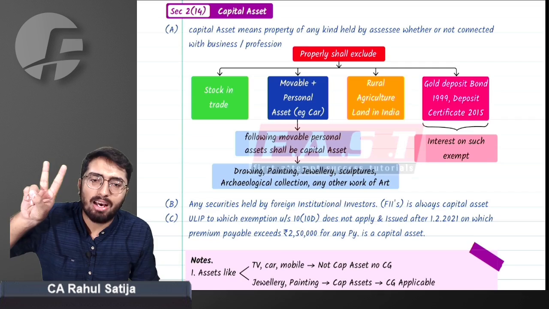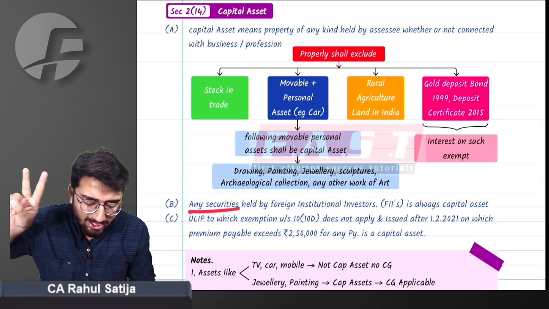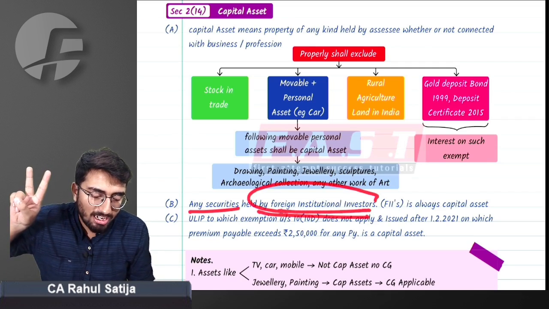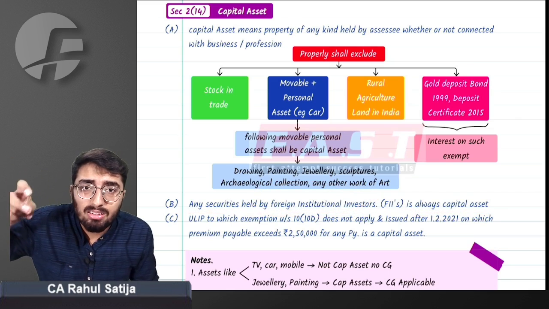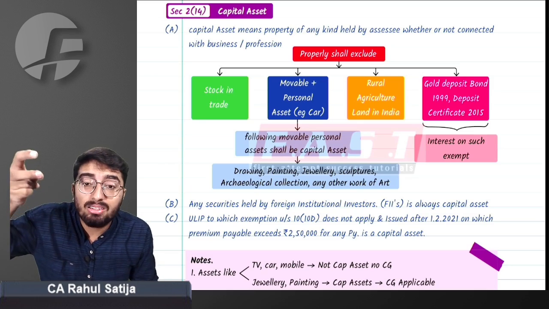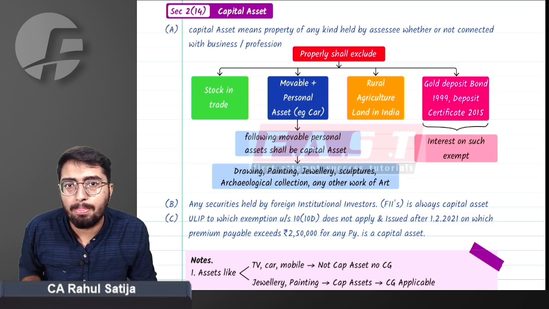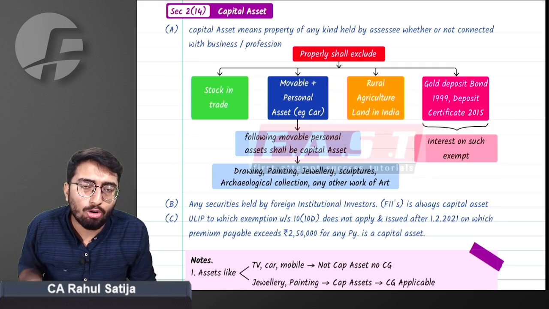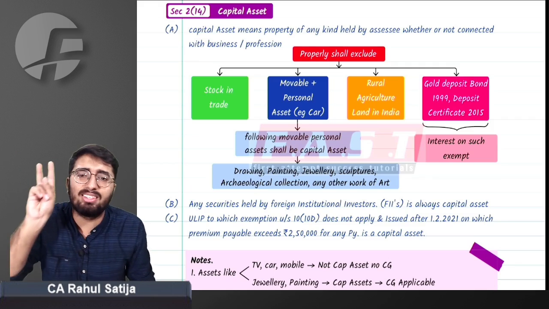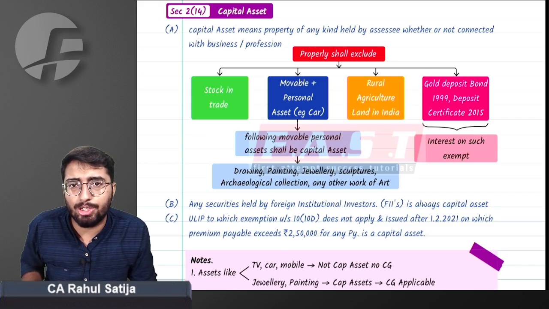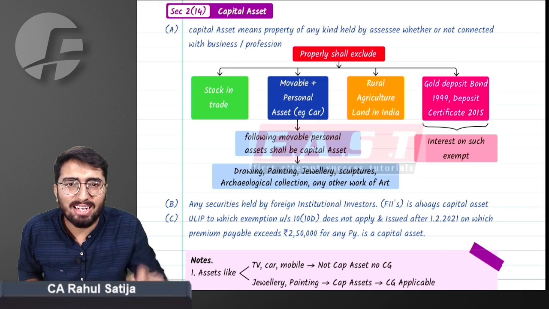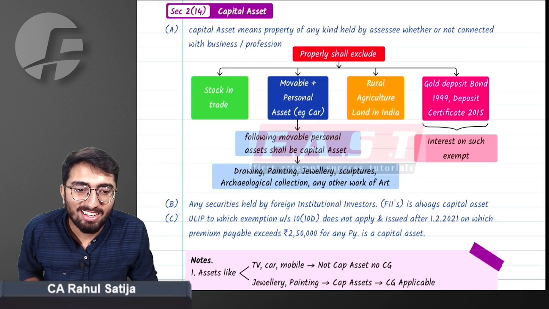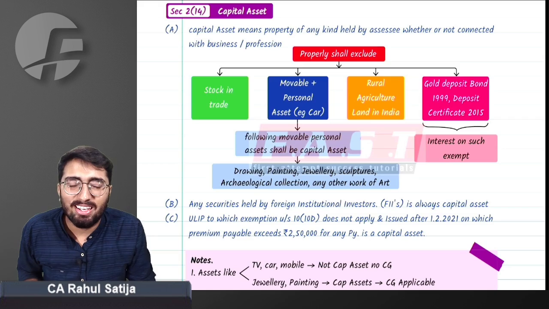The second thing that will be classified as capital assets is any securities held by FIIs. The primary business of FIIs, or foreign institutional investors, is to invest in securities and earn from price fluctuations. Now, what if you treat their income as business income? They will be chargeable to tax at the rate of 40%. Will it be justified for them? They will not be willing to invest in India.